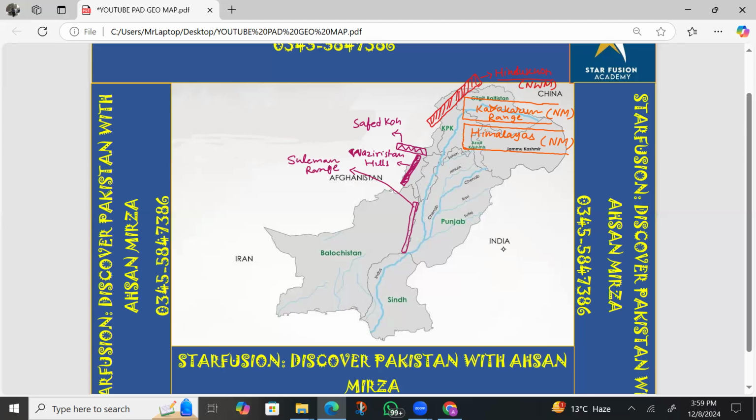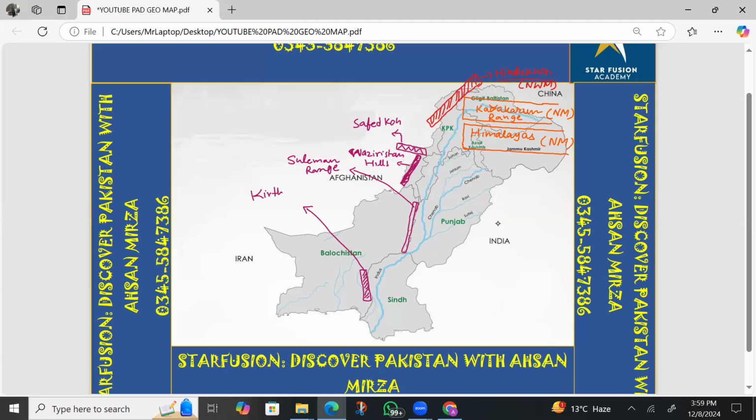The fourth range starts with the alphabet K, and it is located close to Karachi. K stands for Karachi and K stands for this range, the Kirthar range. So you can memorize that range with the name of Karachi.